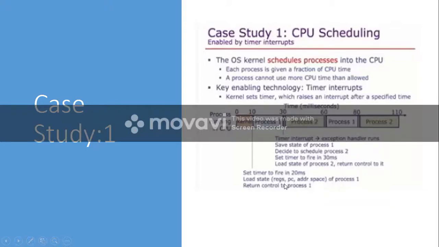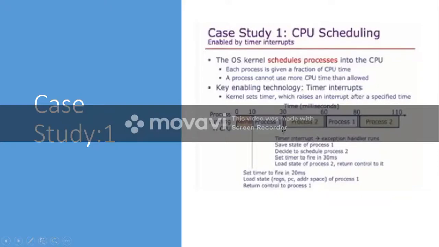Process 1 may be using some registers and may have some address space; all these it loads, and it gives the control to process 1 and sets the timer for 20 milliseconds. So process 1 will execute from 10 millisecond to 30 millisecond. After 20 milliseconds, what will happen? The timer will expire, and this will create a timer interrupt.